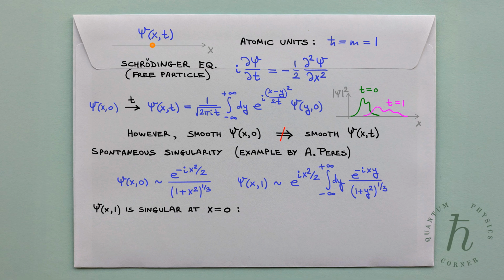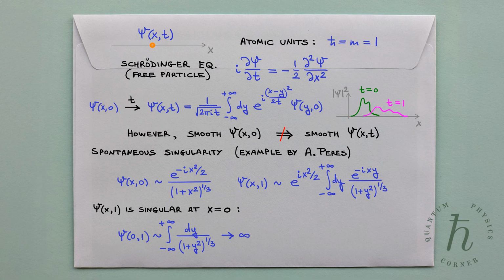Indeed, at x equals 0, the wave function is given by this integral. The integrand has slow tails. It decays as 1 over y to the power of 2/3 as y tends to infinity. This decay is not fast enough for the integral to converge, meaning that the value of the particle's probability density at x equals 0 is infinite.